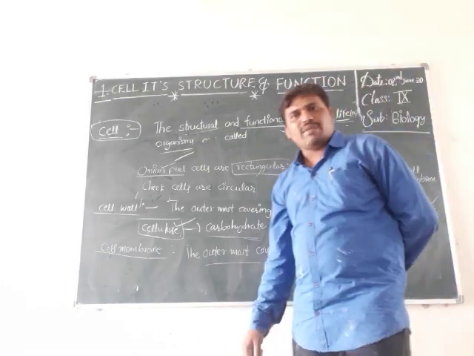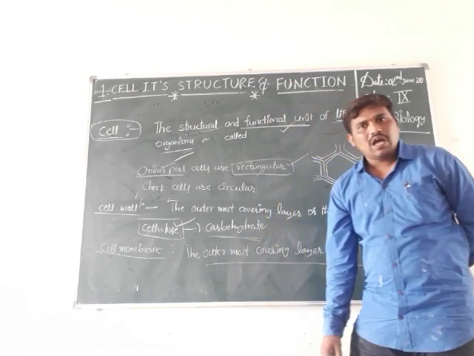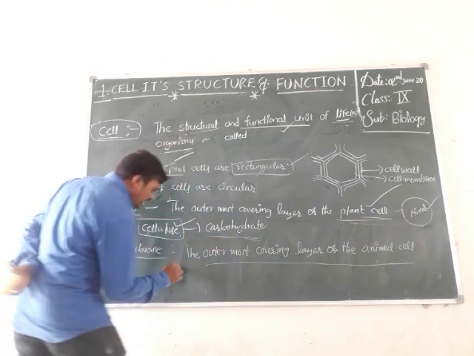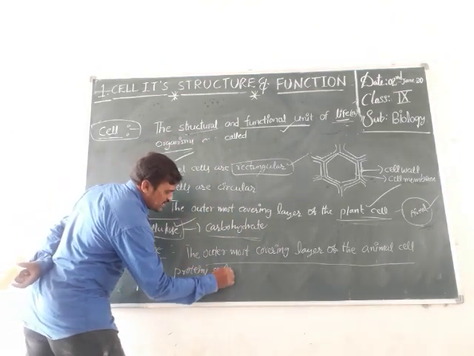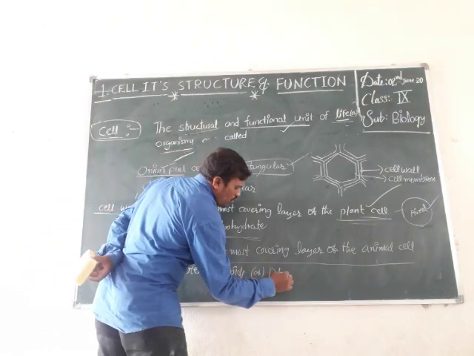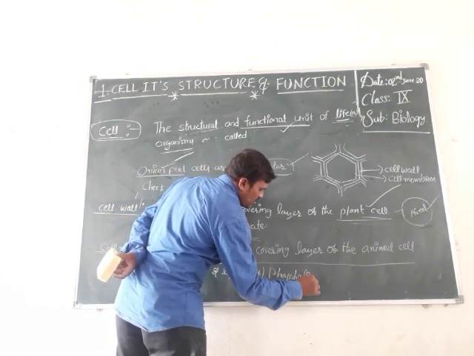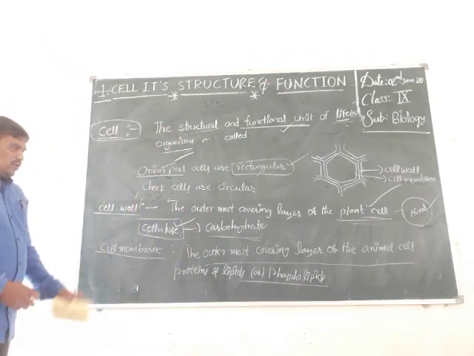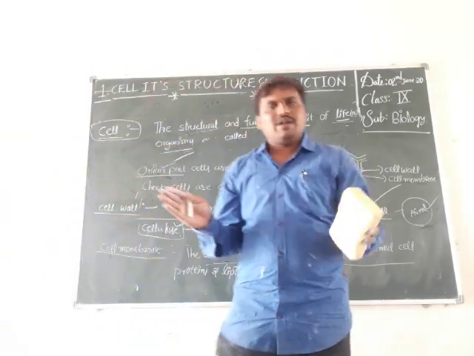Another name of the cell membrane is the plasma membrane. It is made up of proteins and lipids, that is, phospholipids. Okay. Now we discuss the differences between plant cell and animal cell.